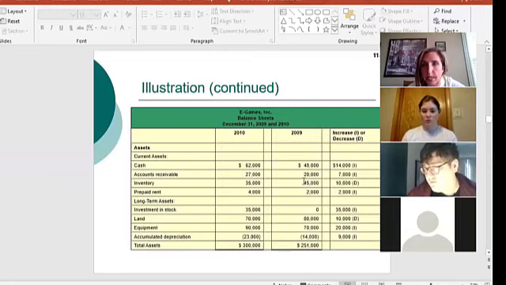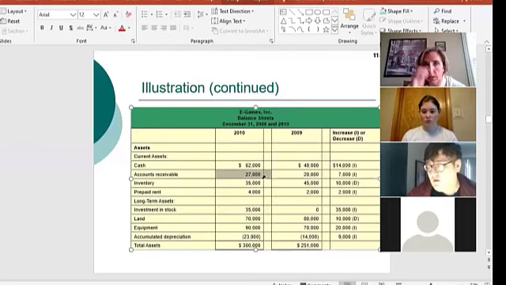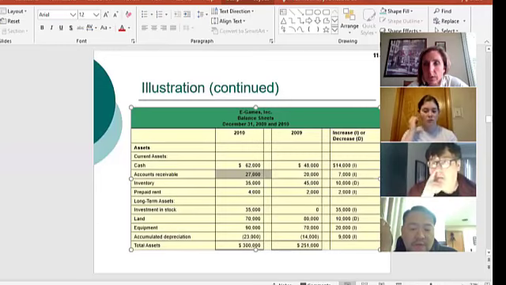All right, so back to this slide real quick, talk through a couple of these, and then we'll look at a homework problem. So on your accounts receivable, this one says that it had a $20,000 balance and it went to $27,000. Do you know how accounts receivable would increase? When would it increase? If you were to do more work, incoming work, and then credited that amount.